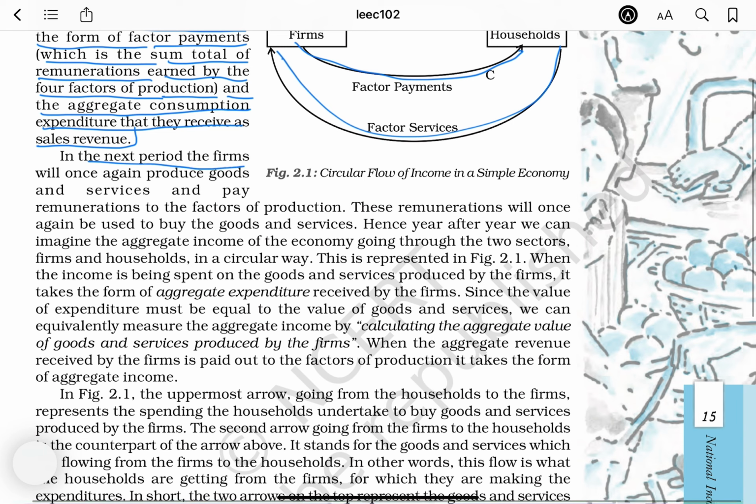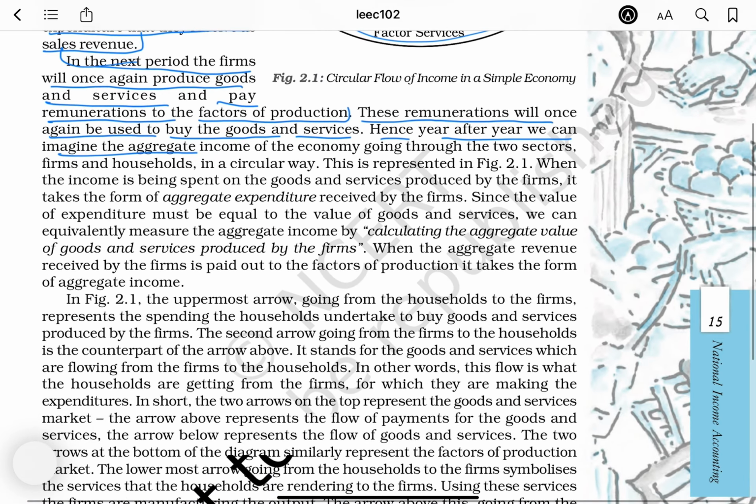In the next period, the firms will once again produce goods and services and pay remunerations to the factors of production. These remunerations will once again be used to buy the goods and services. Hence, year after year, we can imagine the aggregate income of the economy going through the two sectors, firms and households, in a circular way. This is represented in figure 2.1.